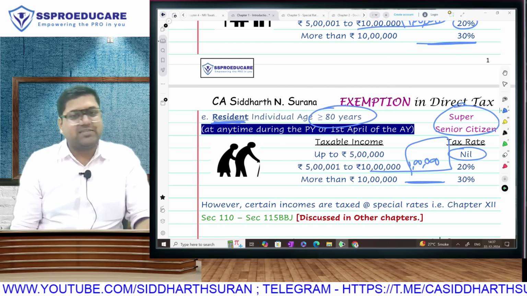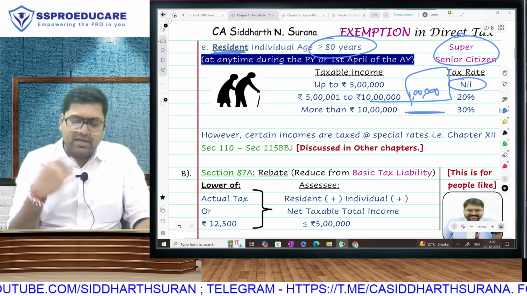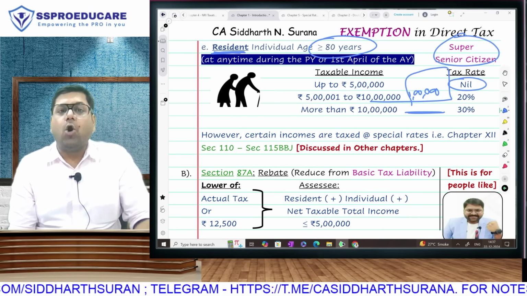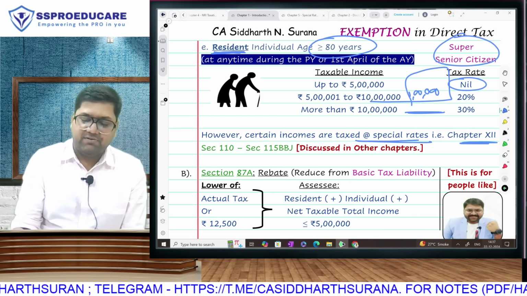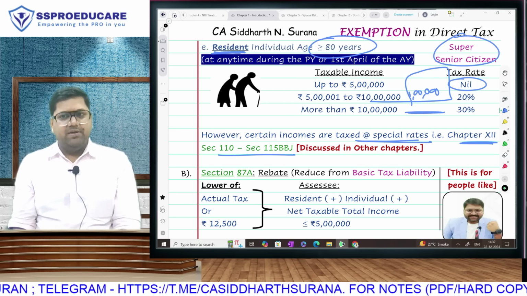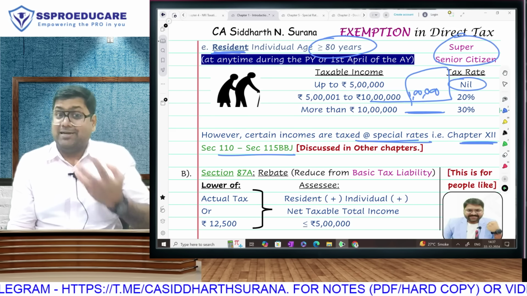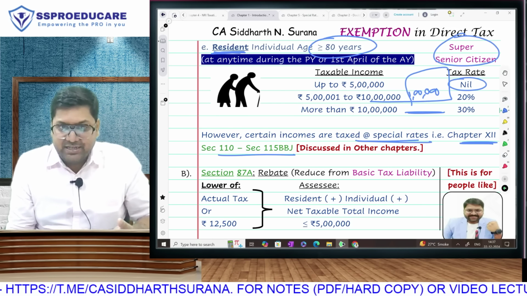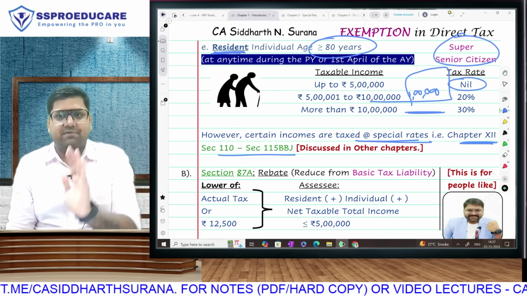Till 10 lakh we have a fixed amount of tax, and the excess over it you can apply 30%. However, the above rates that are given to you are basic tax rates of normal incomes. There are certain incomes taxable at special rates covered in chapter 12, ranging from section 110 to section 115BBJ, which will be covered in another chapter. This will cover your stock market capital gains, which have undergone massive change, long-term capital gain, which has undergone massive change, your casual winnings at 30%, your online games at 30%. All those special rates will be covered separately.